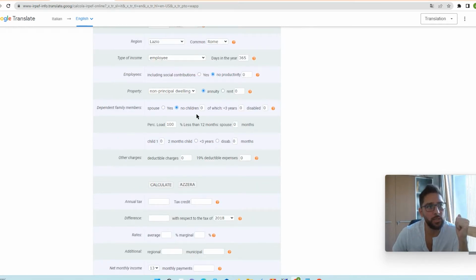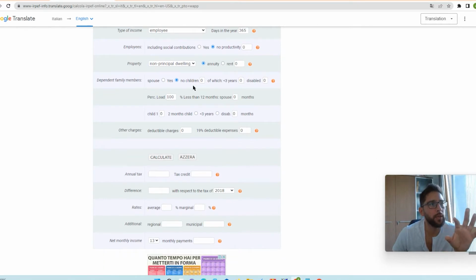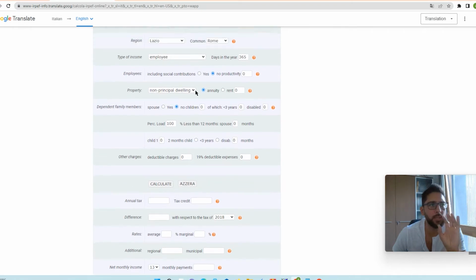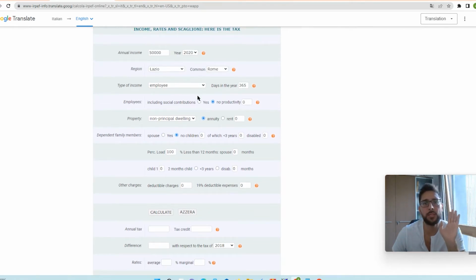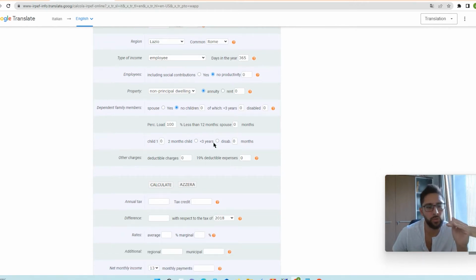You can also select the fact that you're married or not, children, and other elements. But here, let's make it simple. Let's leave the default options. Let's imagine you are single, so you have the minimum deduction, or detraction, possible. We'll see how the calculation works.